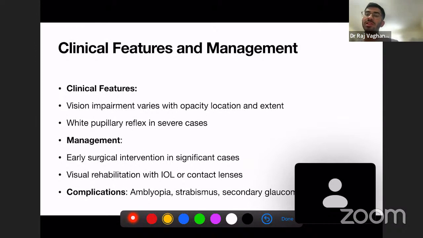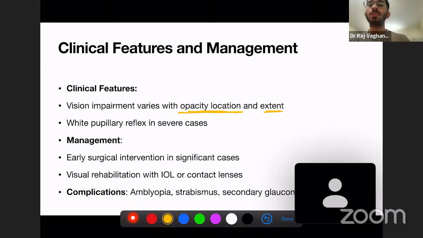developmental cataract or congenital cataract? So there's vision impairment. Obviously, if the cataract is present, there can be vision impairment. It varies with the opacity, location, and extent. Now this visual disturbance varies with the opacity, where the opacity is present, and to what extent the opacification is present in the lens.